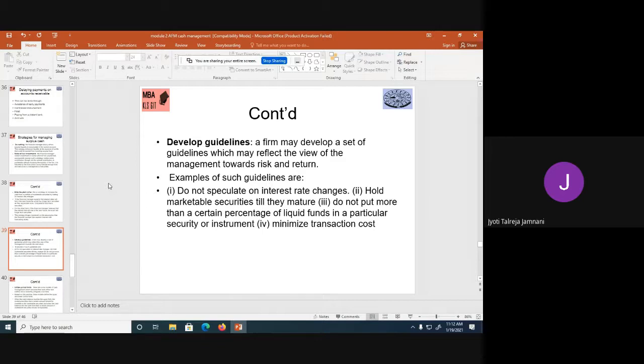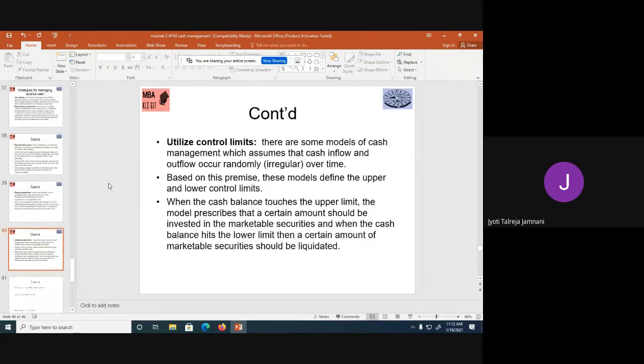Do not put more than a certain percentage of liquid funds in a particular security or instrument, because if they don't want to take that risk, they will say put only 10% in equity, put 10% in mutual funds, and the remaining you deposit. Minimize transaction costs. So these are a few guidelines which will be set by the management. Follow them and accordingly invest money.